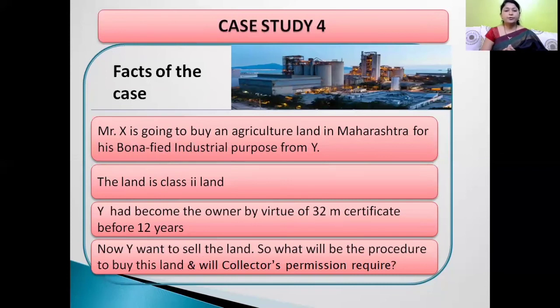Case study number 4. Facts of the case. Mr. X is going to buy an agriculture land in Maharashtra for his bona fide industrial purpose from Mr. Y. The land category is Class 2 land. Y had become the owner by virtue of 32M certificate before 12 years. Now, Y wants to sell this land. So, what will be the procedure to buy this land and will collector's permission be required?